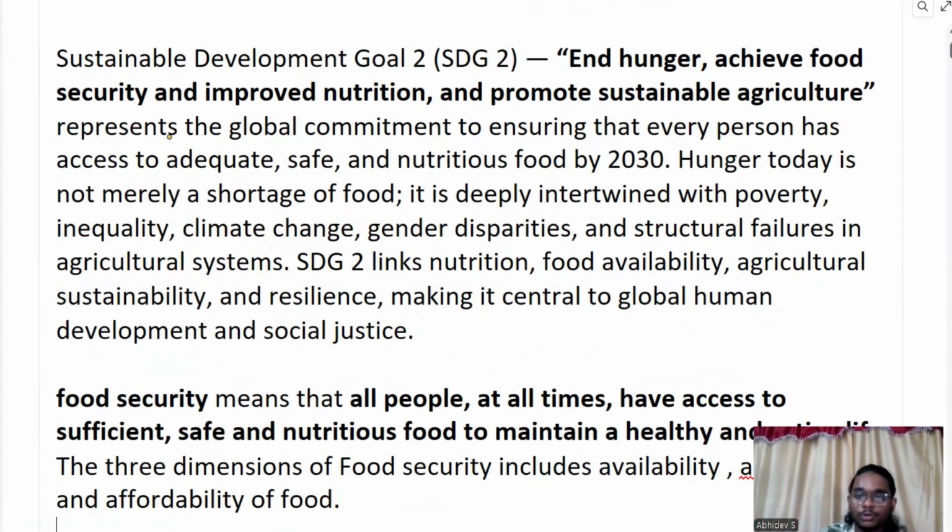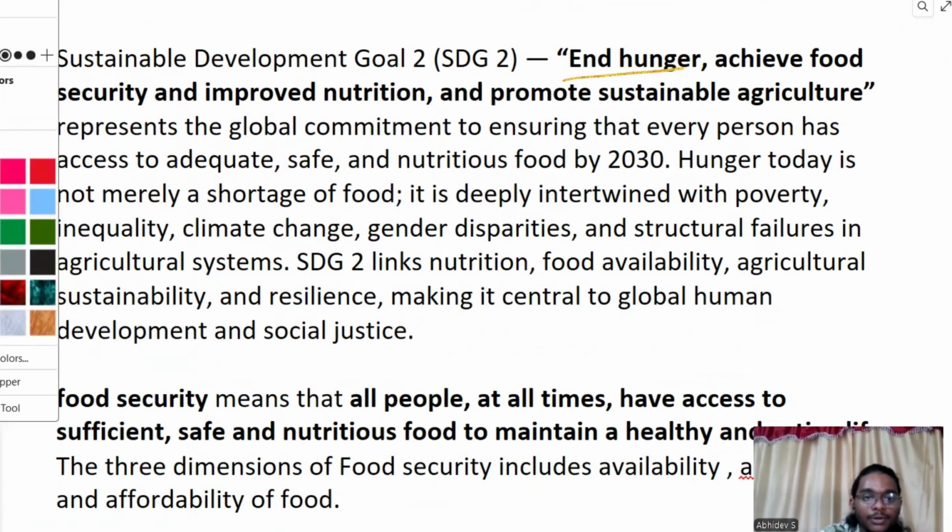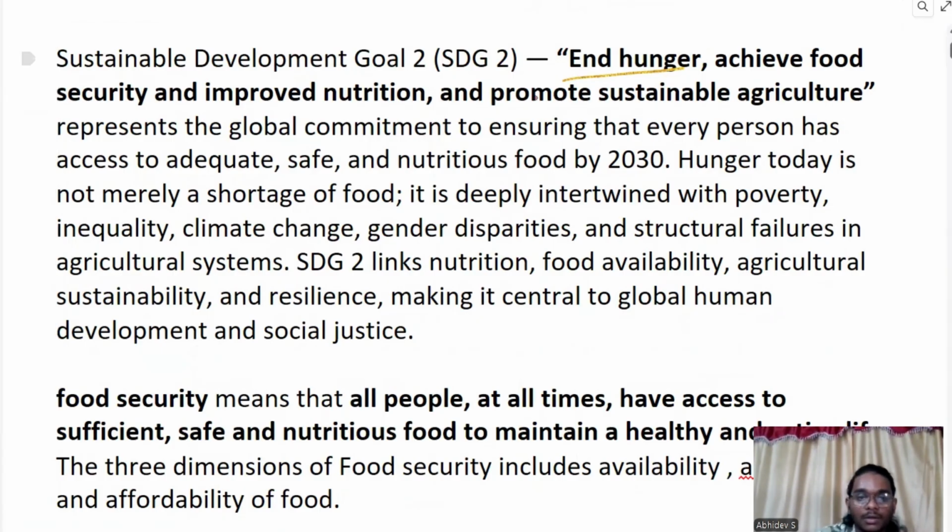Sustainable Development Goal 2, that is to end hunger, achieve food security, and improve nutrition. So what is the goal about? To end hunger by achieving food security.